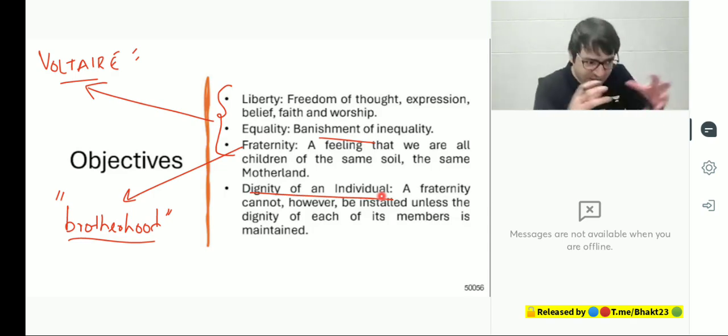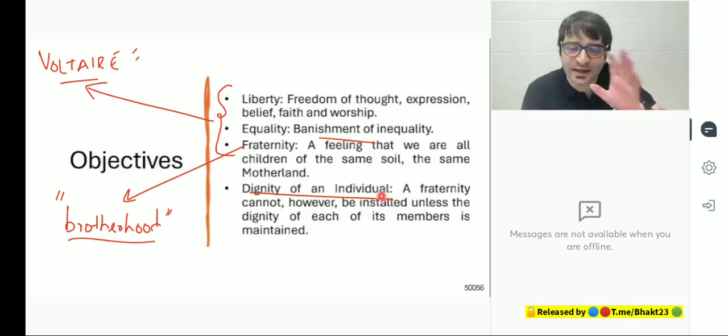Because if we want to create a society where there is a sense of brotherhood, brotherhood cannot be if only the big brother is helping you and you are criticizing your big brother. You're accusing your big brother of something else. He is doing so much to help you, but you're not reciprocating that help, that respect. It has to be mutual. So we need to guarantee dignity as well.